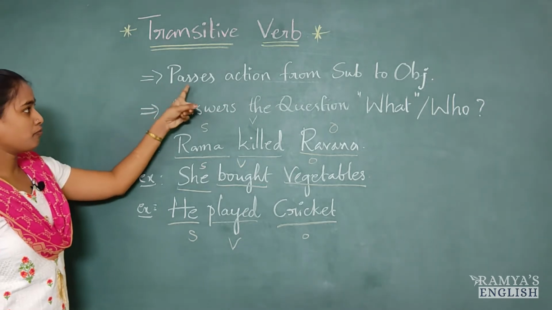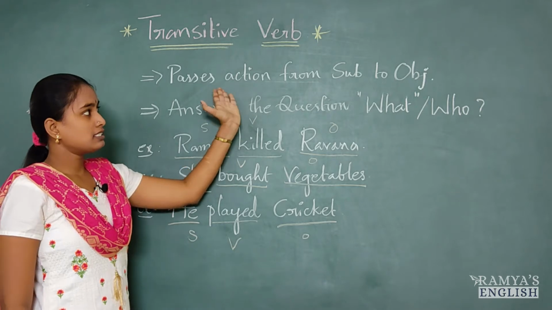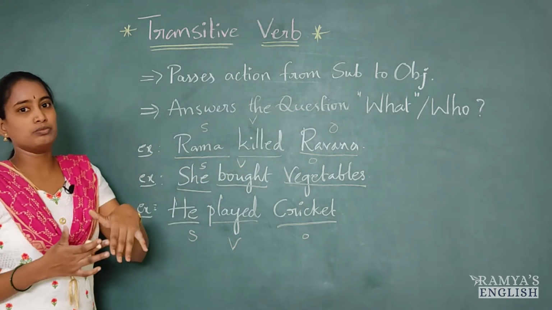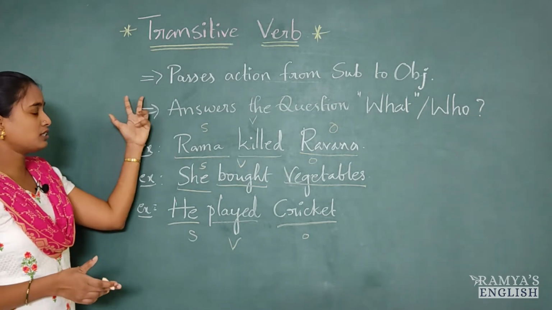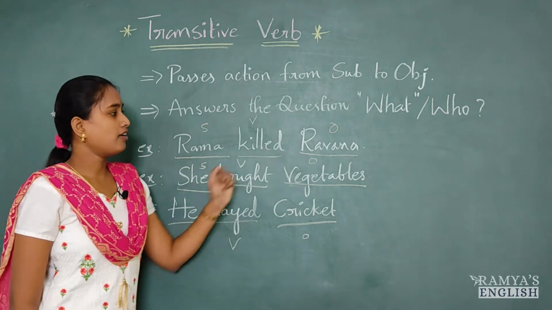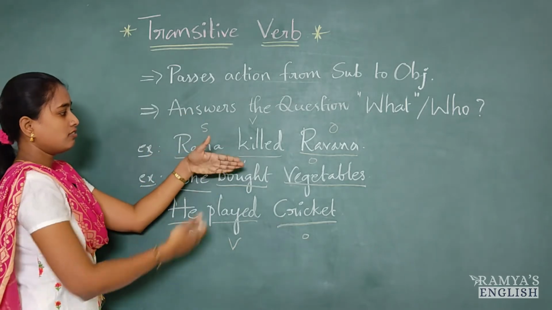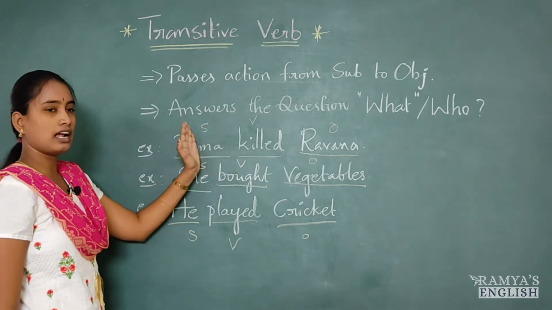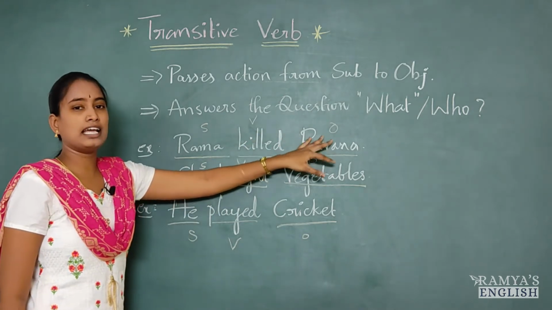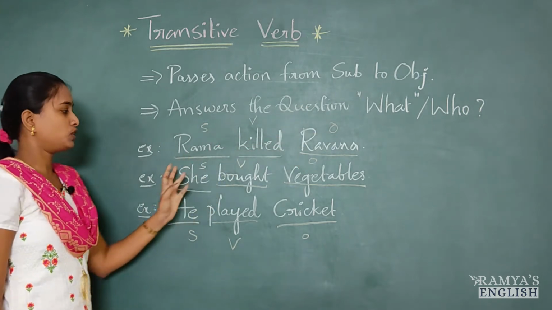Now, let's focus on the first point. How that action is passed or transferred by the subject to the object. Now let's understand this first point by these three examples. Rama killed Ravana. So this killing action is passing, transferring from subject Rama to Ravana. He killed Ravana. So this is the direct object on which the action is passed by the subject.